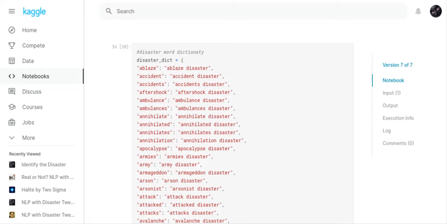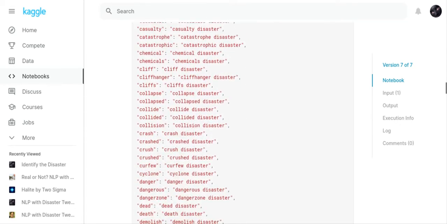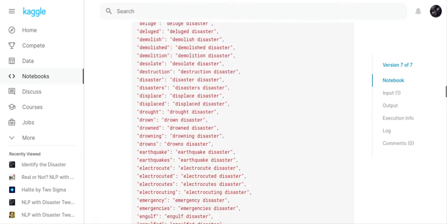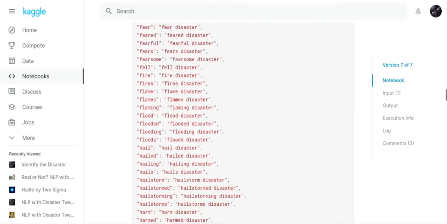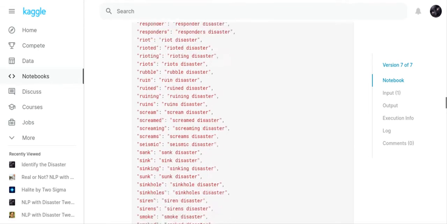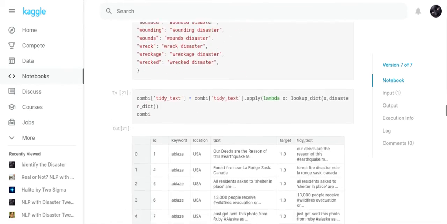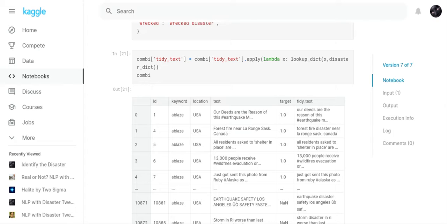So I just put disaster in there anytime they had a disaster type word, just because I wanted to improve the accuracy of the program. So, and then we replaced all the disaster words with the word disaster in it, just to give it a little bit of extra emphasis.